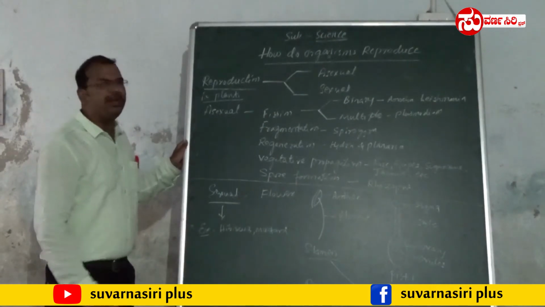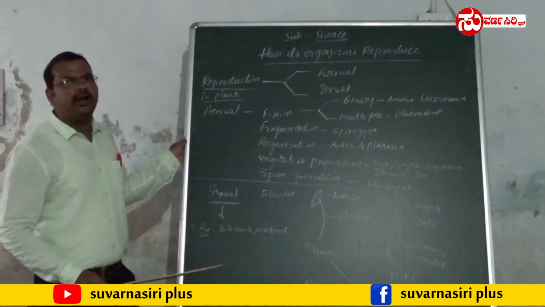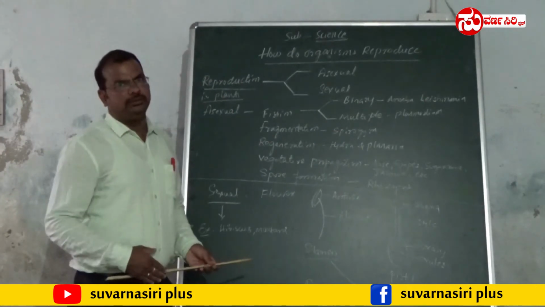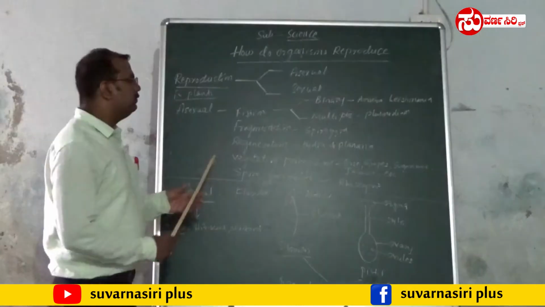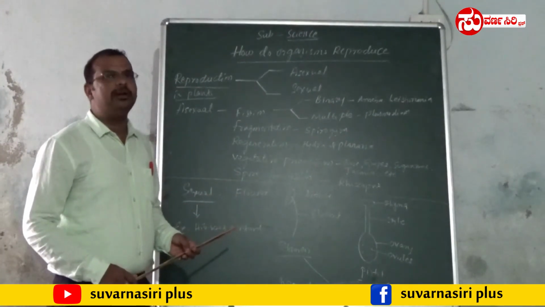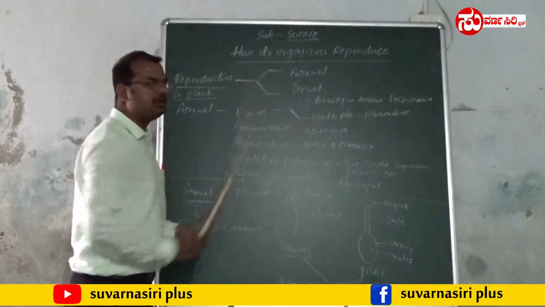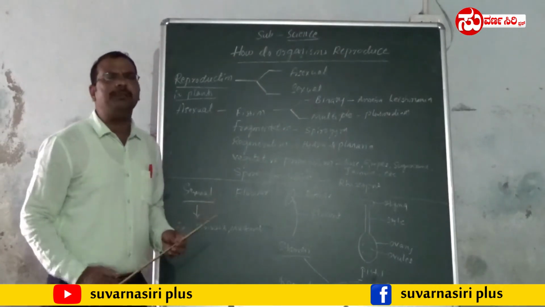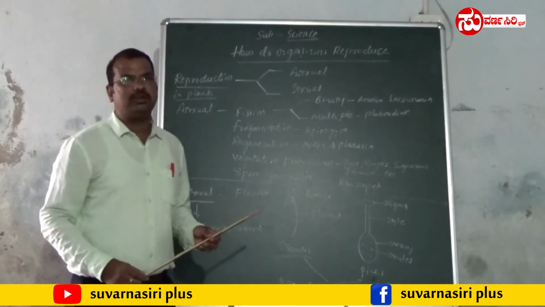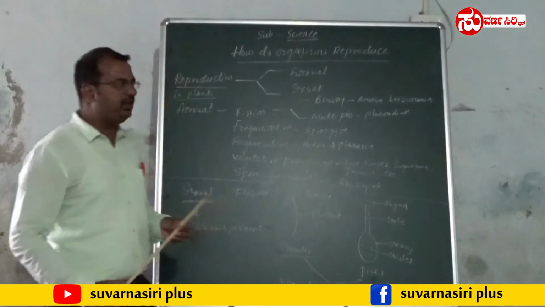The second one, multiple fission. Multiple means many. A single organism breaks up into a number of individuals, more than two. Fission is one of the asexual reproduction modes. There are two types: one is binary fission and one is what? Multiple fission. Binary means a single organism breaks up into two individuals. Such kind of fission is called binary fission. This takes place in amoeba and leishmania.